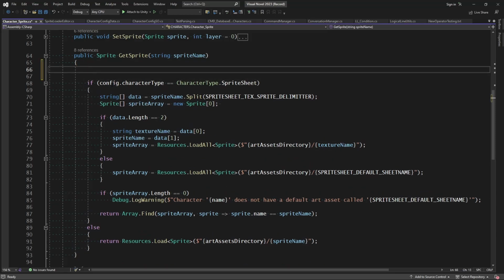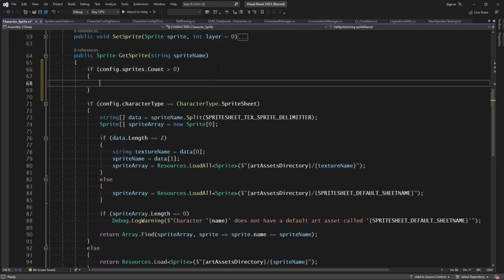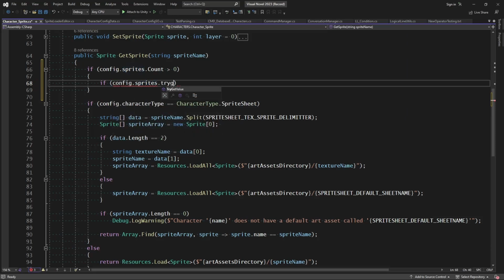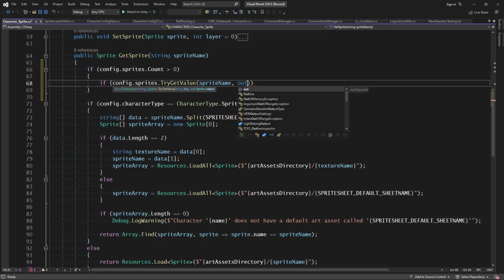Instead, what I'm going to do is I'm going to add a new section up here. So we're going to check if config.sprites.count is greater than 0, then we're going to try to grab it. So we're just going to see if we have it. If config.sprites.TryGetValue, we're going to try to get it by the sprite name that is passed in, and we're going to cast it out to a sprite called sprite.